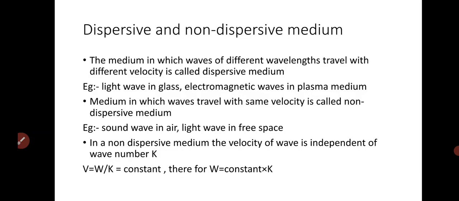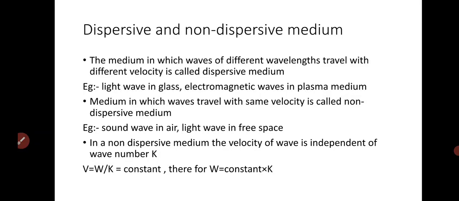What is a non-dispersive medium? A medium in which waves travel with the same velocity is called a non-dispersive medium. Examples of non-dispersive medium are sound wave in air and light wave in free space. In free space, there is no dispersion. All waves travel through air with the same velocity.